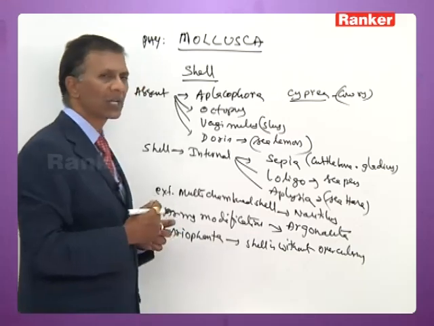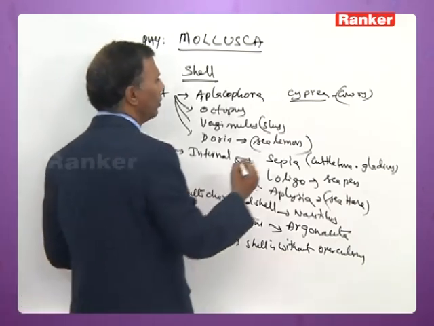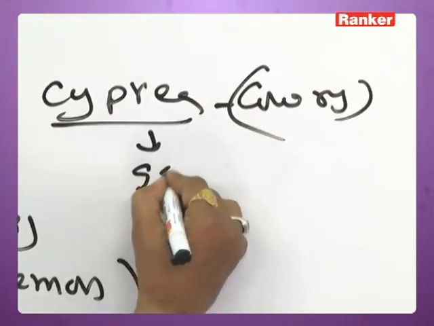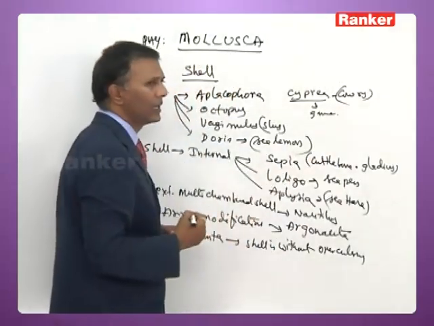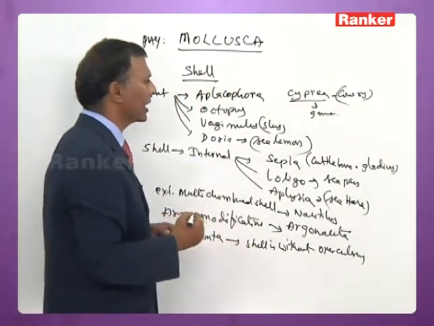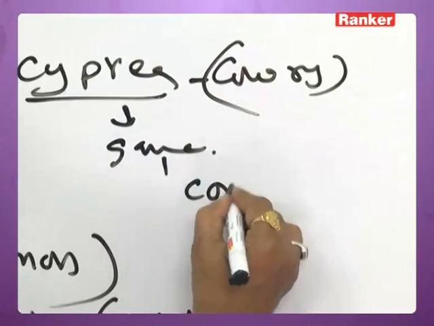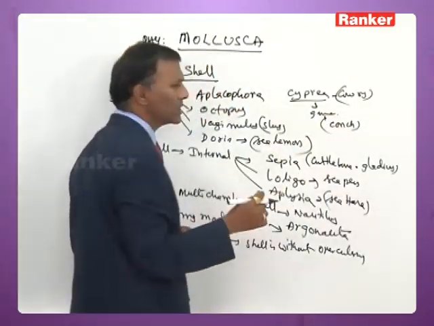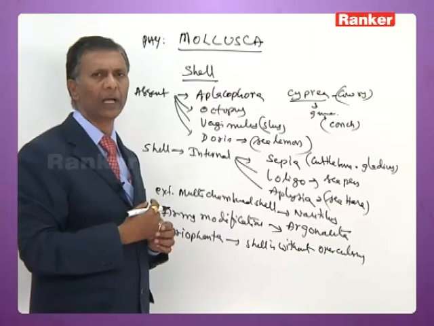And the Cypria shell is also used to play a game. It is also called conch here. The shell is called conch. So these conches are used to play a particular game.